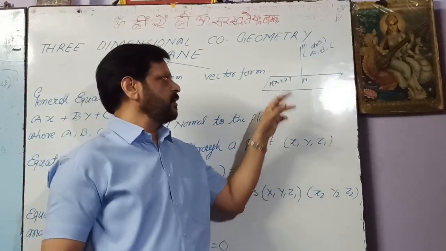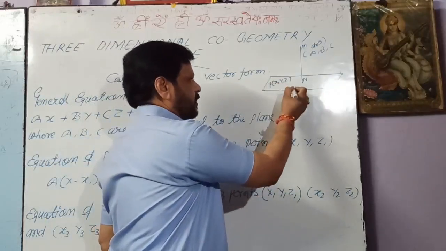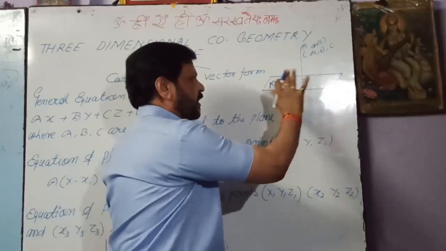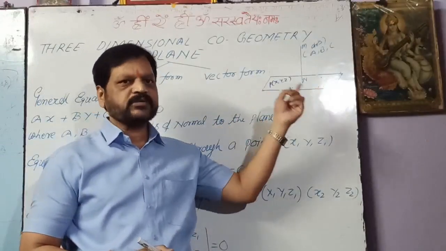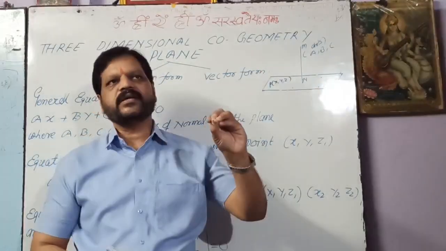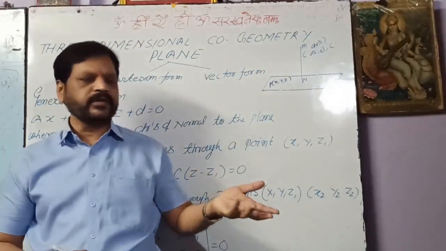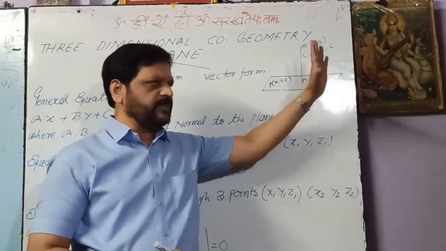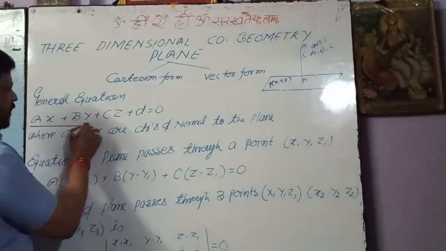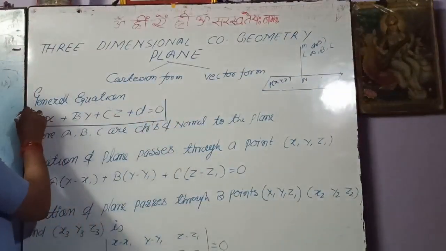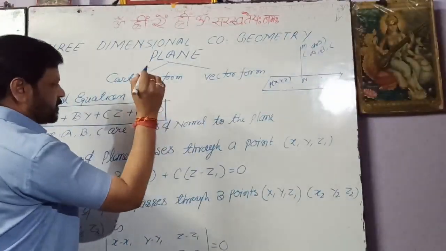This may be here, this may be here, anywhere this point will lie on the plane. So x, y, z are the coordinates of any general point on the plane, and a, b, c are the direction ratios.